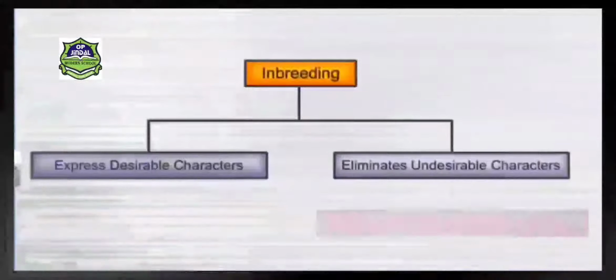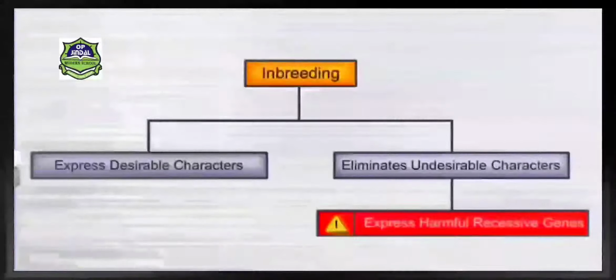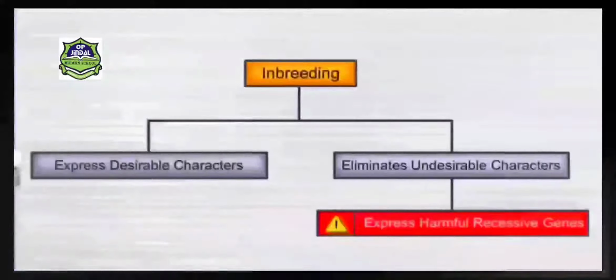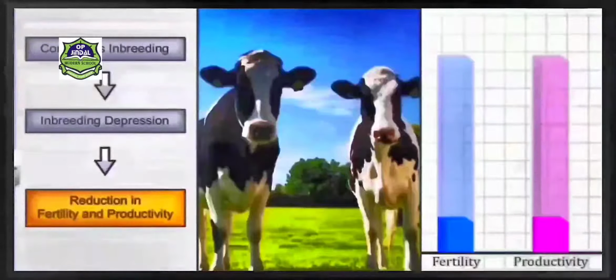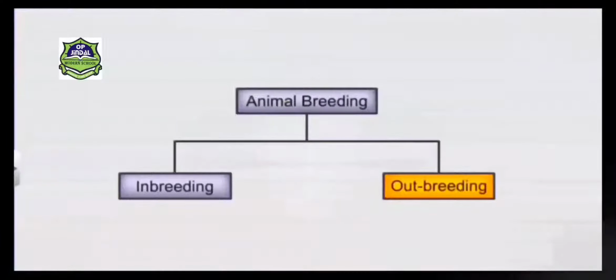Inbreeding has some negative aspects also, because it expresses certain recessive harmful characters too. And second, continuous inbreeding results in a phenomenon called inbreeding depression, which results in reduction in fertility and productivity. So what is the solution?